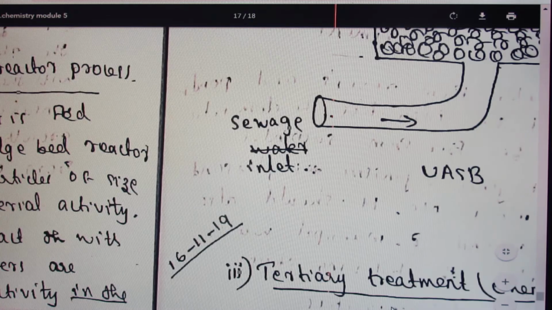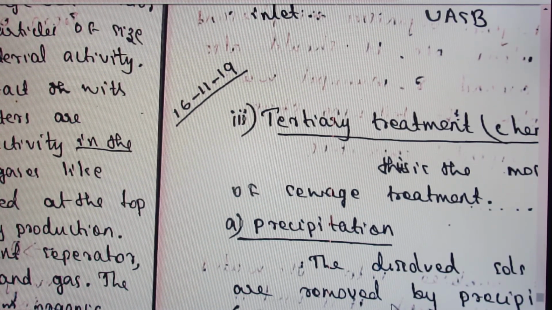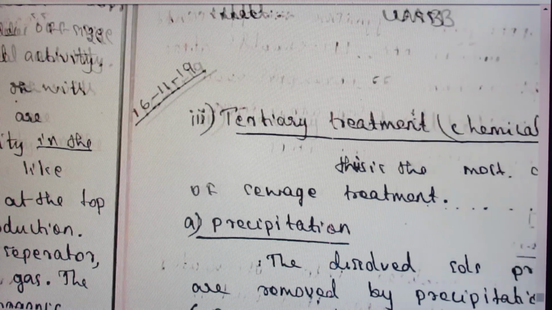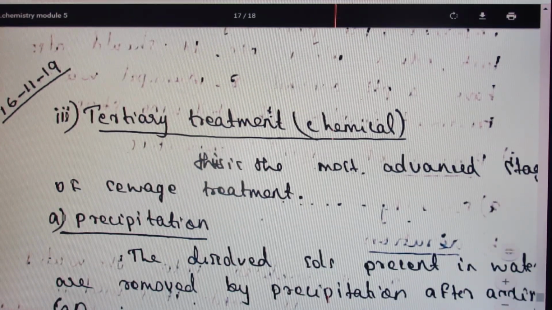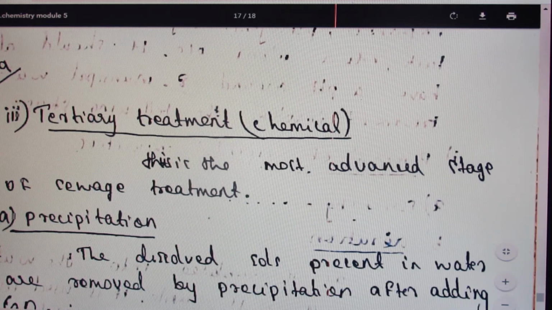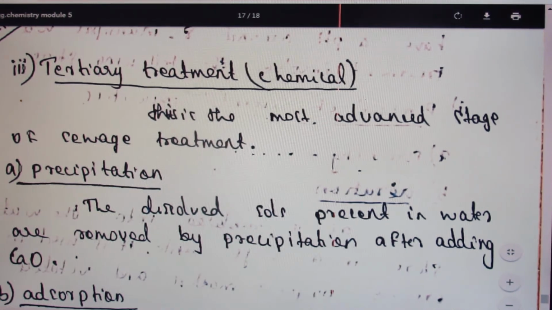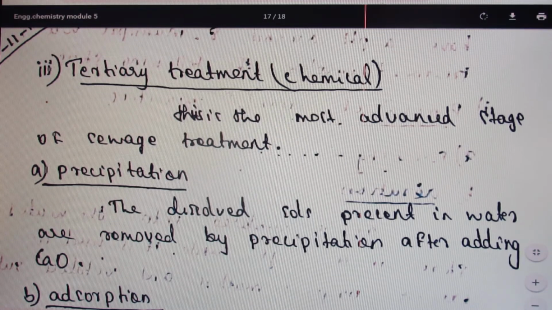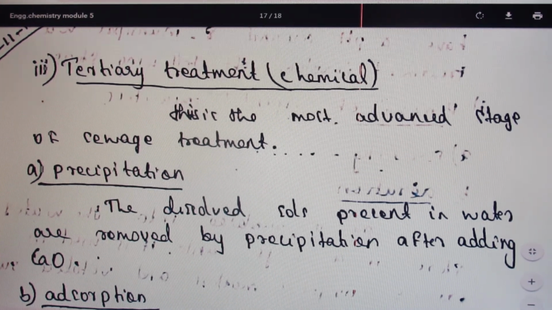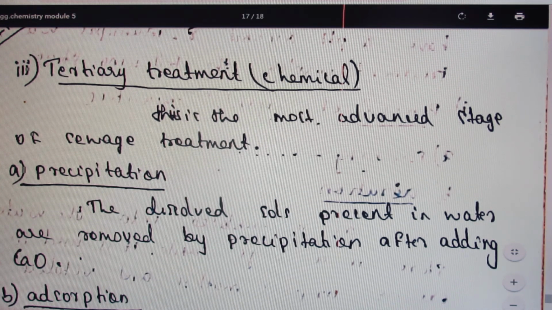One is wastewater treatment. The primary method involves the removal of heavy solid inorganic impurities. The second one is sedimentation, settling out of impurities. Then the third step is the secondary process, a biological process. That means conversion or removal of impurities can be done in the presence of aerobic bacteria. At the same time, it can be done in the presence of anaerobic bacteria also.